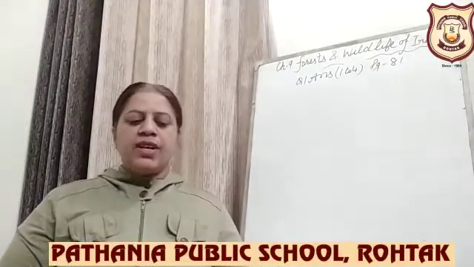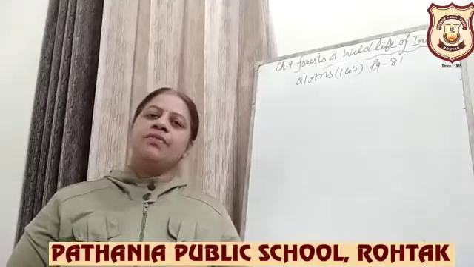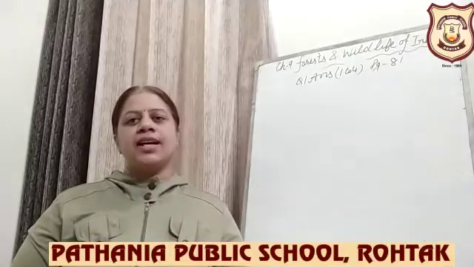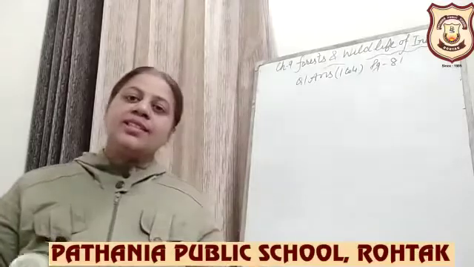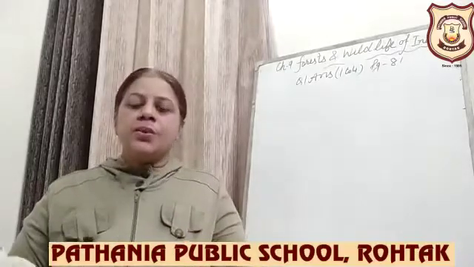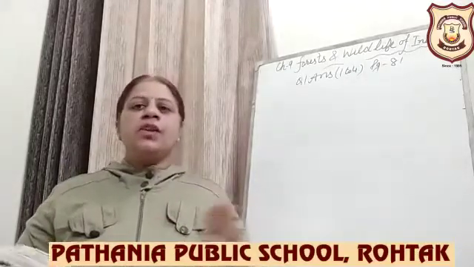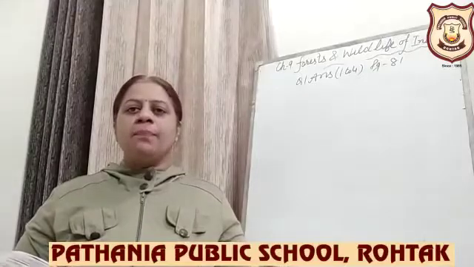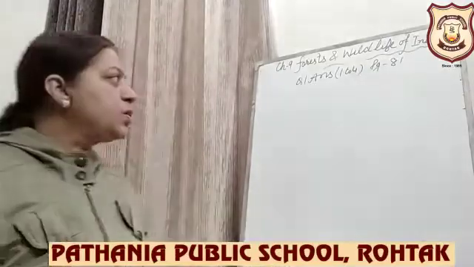Define natural vegetation. You have to define natural vegetation. What is that? As the name indicates, natural, the plants that grow naturally, in which there are no human efforts. Okay? So, plants that grow naturally.